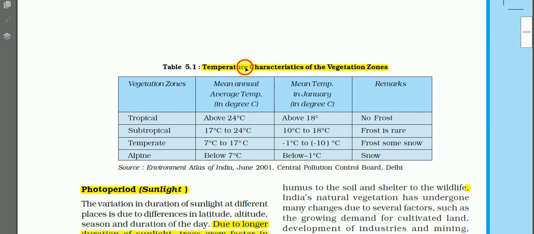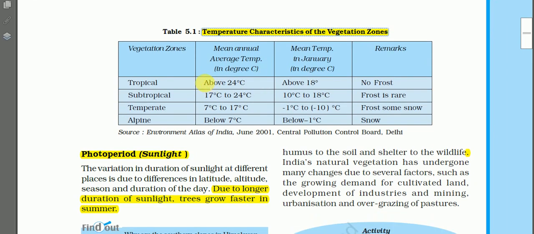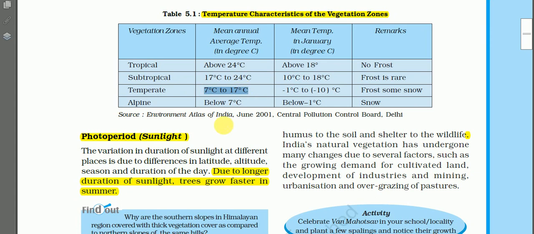Here this table also tells the same. See, if the temperature is above 24 degrees Celsius annually, then we find tropical forests. If temperature is between 17 and 24 degrees Celsius, we find subtropical forests. If the temperature is ranging between 7 and 17 degrees Celsius annually, then we find temperate forests. And if the mean annual temperature of the region is less than 7 degrees, then we find alpine. So in this way, with the change in temperature, the type of forest also varies.